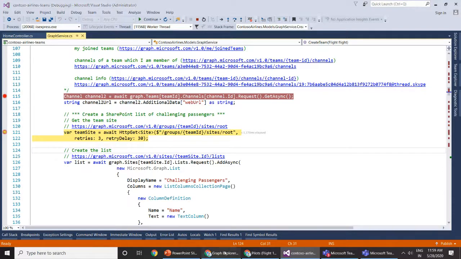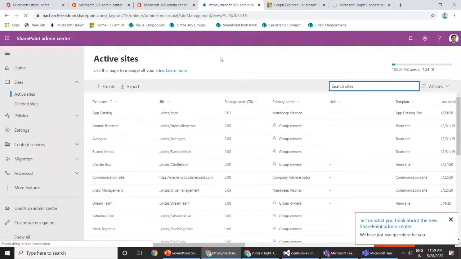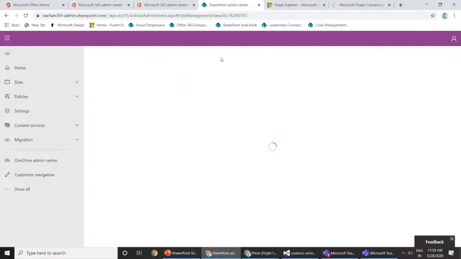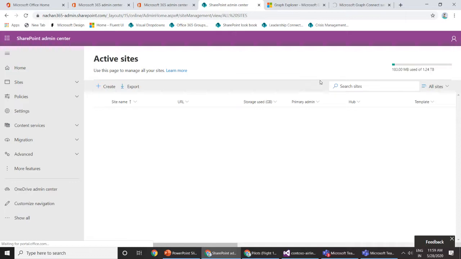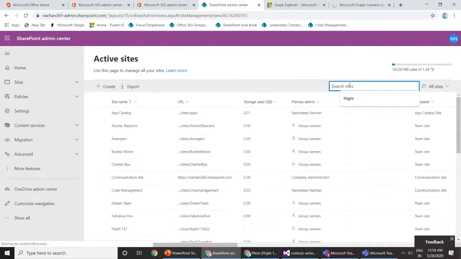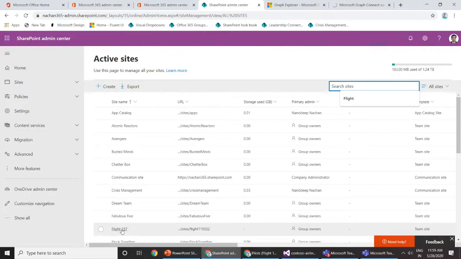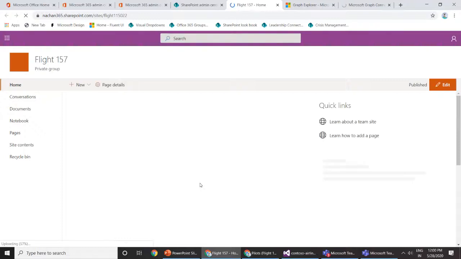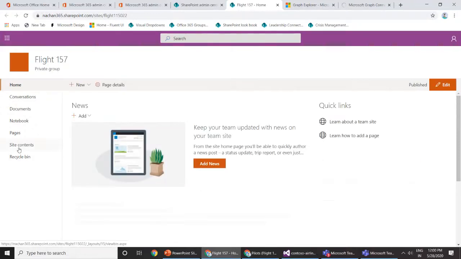Before I go there, let me open up the SharePoint admin center here, because whenever a team gets created, in the background it also creates one SharePoint site along with the group which we saw. Okay, so here we have our flight 157. Let me open that particular SharePoint site. This is the SharePoint site, which is acting as a backbone for our Microsoft Teams. We'll go to the site contents.